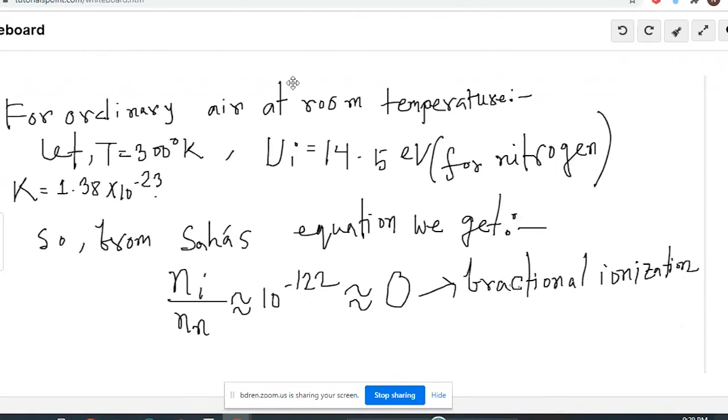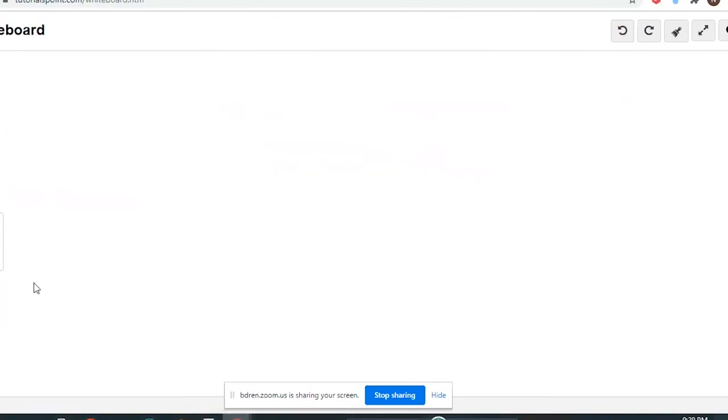So that's the introductory thing about plasma. I already told you in the example that in everyday life we see a few examples of plasma. We encounter a few plasma states in our everyday life, and one is the thunderstorm.